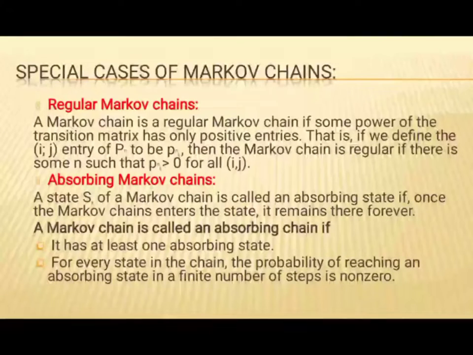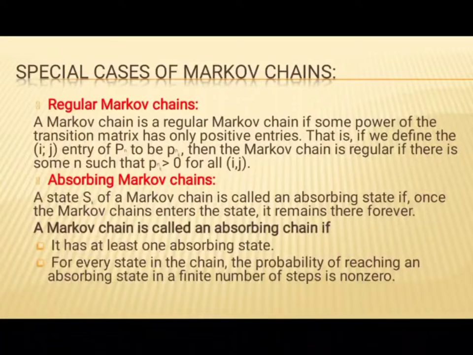Special cases of Markov chains. Regular Markov chains. A Markov chain is a regular Markov chain if some power of the transition matrix has only positive entries. That is, if we define the i, j entry of P to be pij, then the Markov chain is regular if there is some n such that pij of n is greater than 0 for all values of i and j.